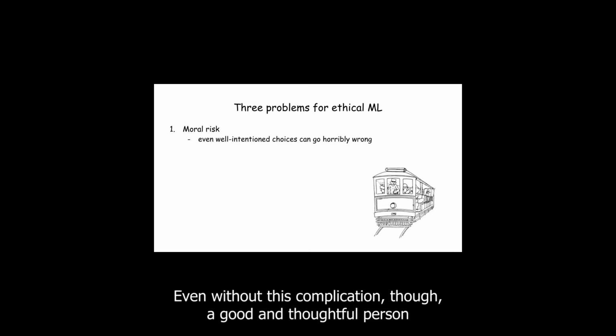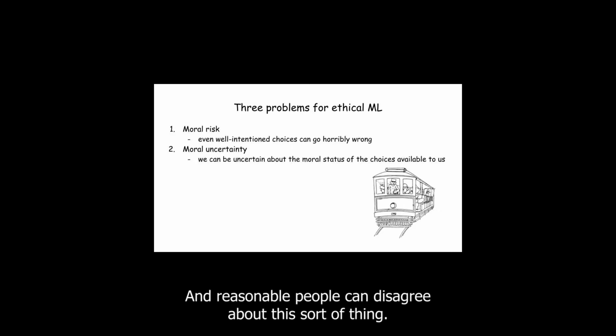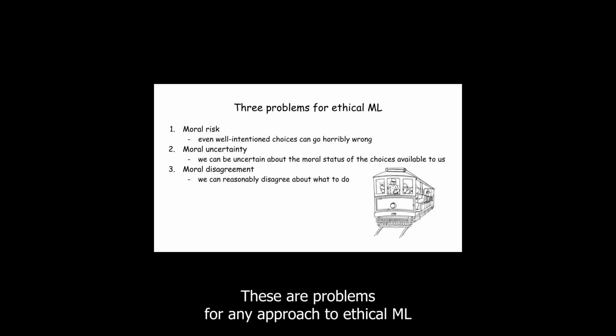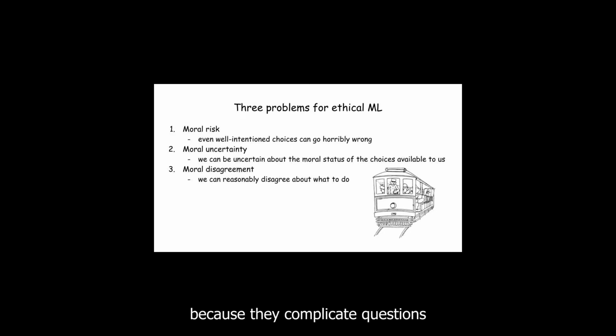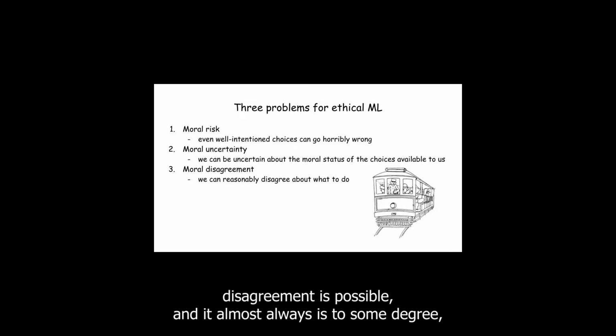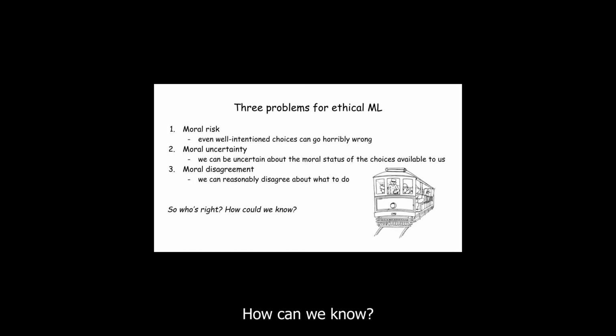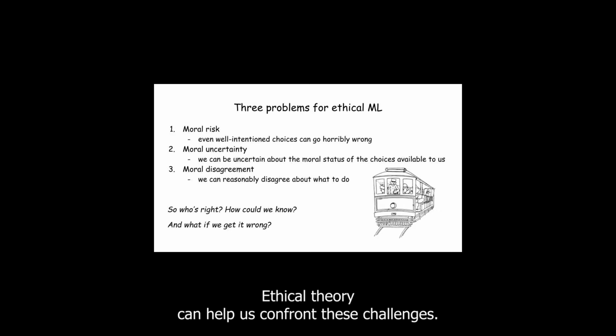Even without this complication, though, a good and thoughtful person might be uncertain whether it's okay to kill 1 person in order to save 5, and reasonable people can disagree about this sort of thing. These are problems for any approach to ethical ML because they complicate questions about which moral principles or examples of good moral choices we should use. Where reasonable moral disagreement is possible, and it almost always is to some degree, we have to ask, what should be done here? How can we know? And what if we get it wrong? Ethical theory can help us confront these challenges.